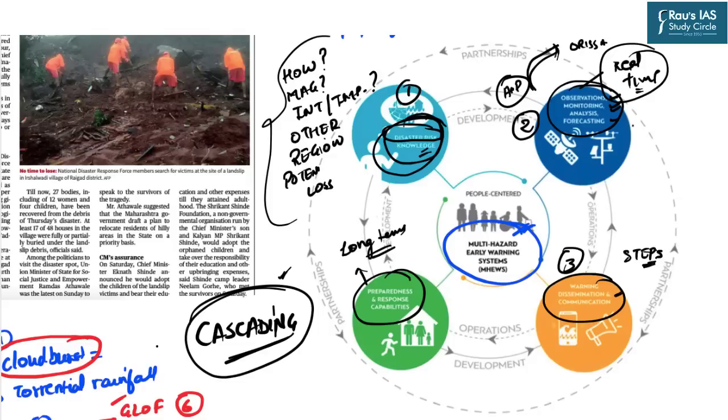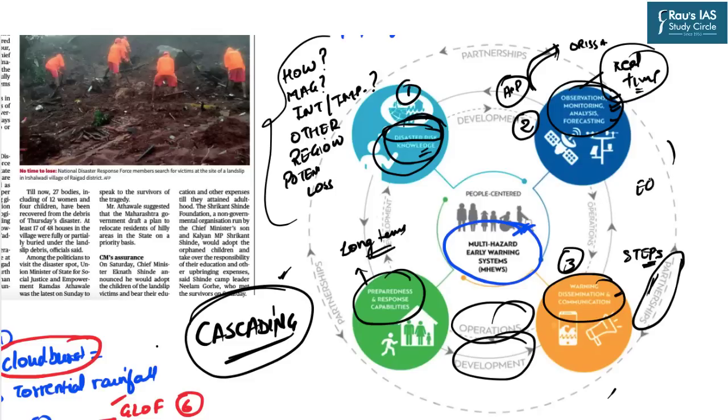Similarly, if you see all these circles which are drawn, basically it has three stages. The innermost circle deals with the operations as well as the development of the EWS, that is the early warning systems. And the outermost circle is of the partnership. Without adequate partnership, these early warning systems cannot work. Now, what do we understand by partnerships? Whose partnerships are important? For example, there are various organizations. Let's say one organization is dealing with earthquake. The second organization is dealing with floods.